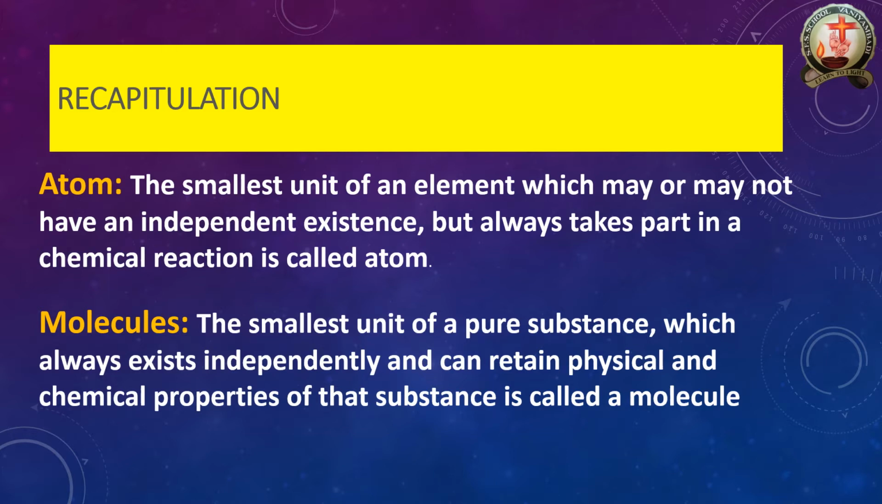An atom is not independently existent, but a molecule is independently existent. Take an iron atom, a very small particle. We cannot see it with our naked eyes, but if you take iron oxide as a rod, we can see it with our naked eyes. That is a molecule, and this is an atom. So an atom always takes part in the reaction, and the molecule also takes part in the reaction, but the chemical and physical properties change depending upon the size. Remember, an atom is a very small particle, and a molecule is a combination of atoms.